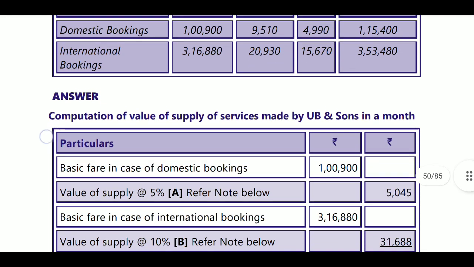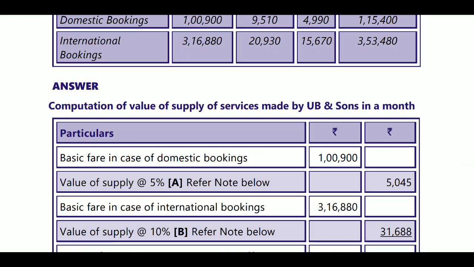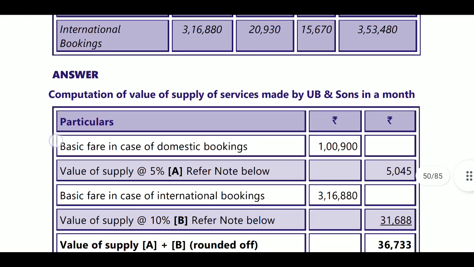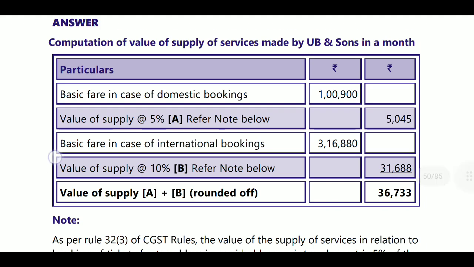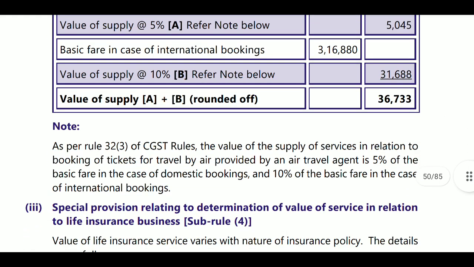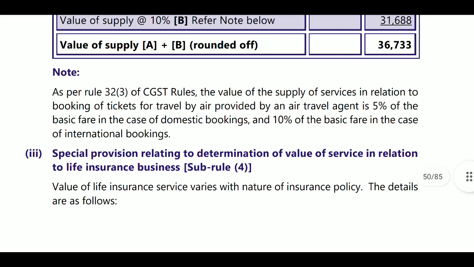If it is the international booking, it will be 10%. So 1,900,000 into 5%, that is 5,045 rupees. 3,16,880 into 10%, that is 31,680. Total value of supply will be 36,733. Note, as per rule 32(3) of CGST rule, the value of supply of services in relation to booking of tickets for air travel by air provided by an air travel agent is 5% of basic fare in case of domestic booking and 10% of basic fare in case of international booking.